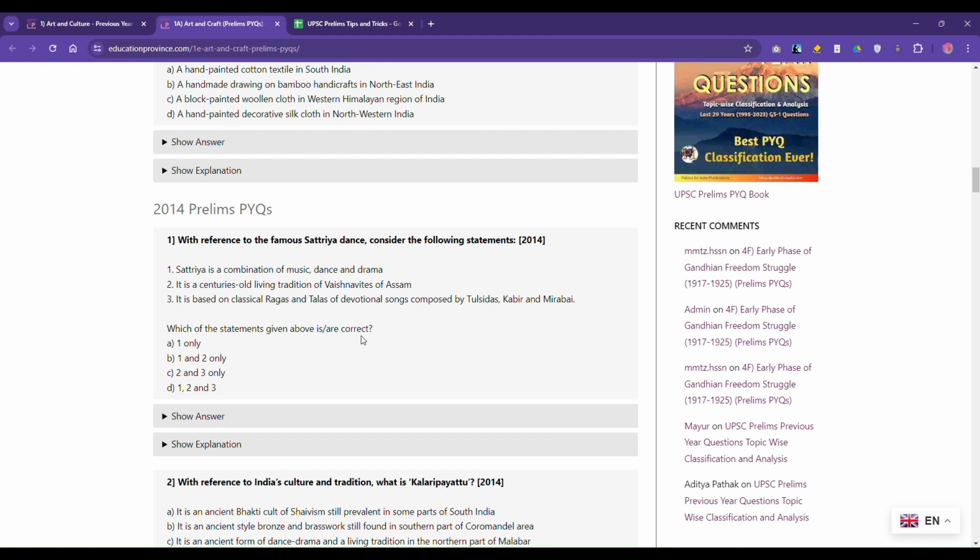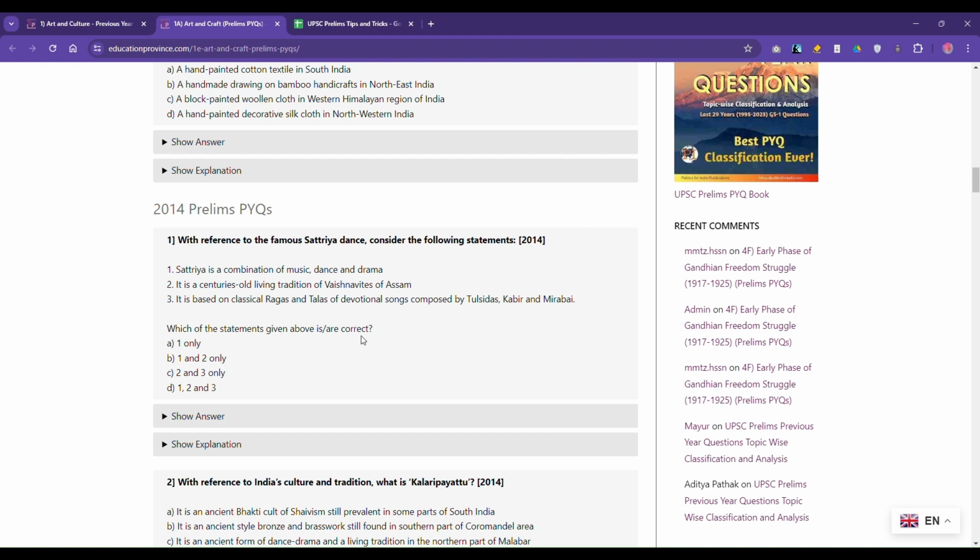Now, if the third statement were to be correct, that the Satriya dance is based on ragas and songs composed by Tulsidas, Kabir, and Mirabai, it's not possible or it's highly unlikely that this system is there in Assam, because geographically these are very different areas. Tulsidas, Kabir, Mirabai, and Assam. Because Assam, if you know, for most part of history, it was kind of an isolated region. It is up in the hills and all like that. So it was kind of an isolated region for a good amount of history.